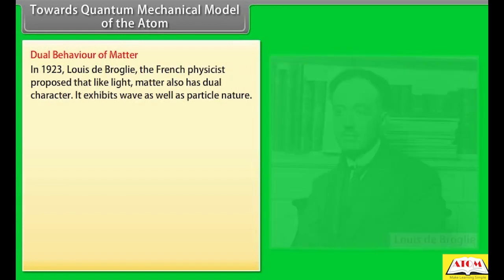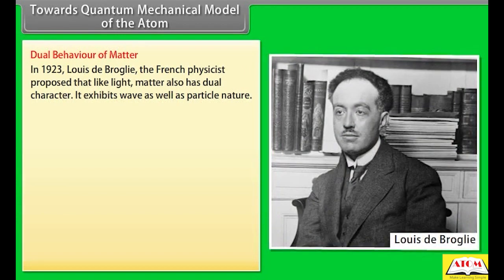Towards quantum mechanical model of the atom: dual behavior of matter. In 1923, Louis de Broglie, the French physicist, proposed that like light, matter also has dual character. It exhibits wave as well as particle nature.